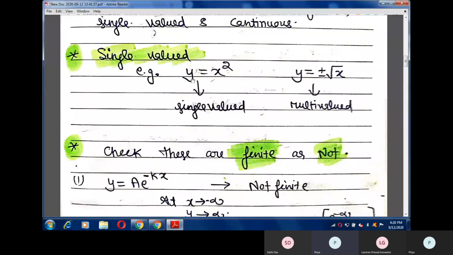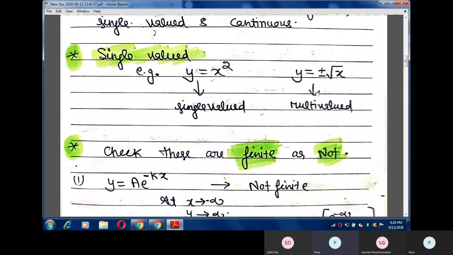Suppose, as I have written here, y equals x square. If I place x equals 1, then y is also 1. It means there is a one-to-one correspondence between input and output: for each single input, the function gives only one output. So this is a single valued function.